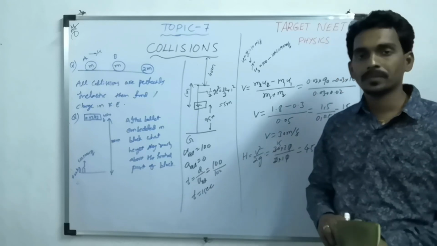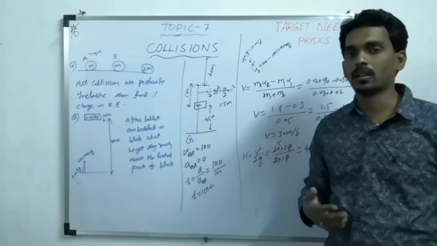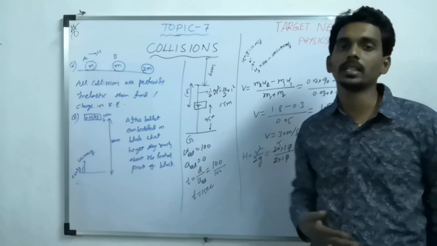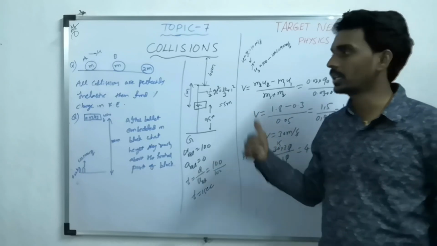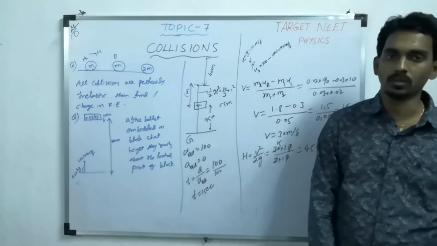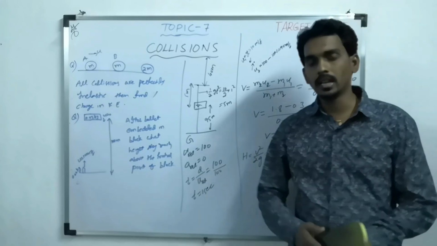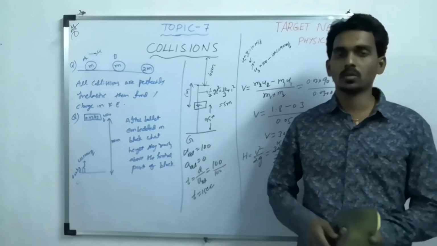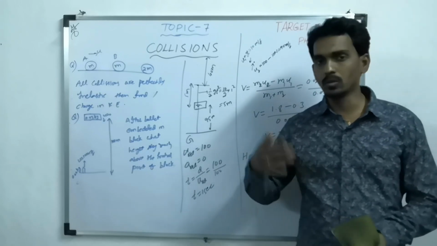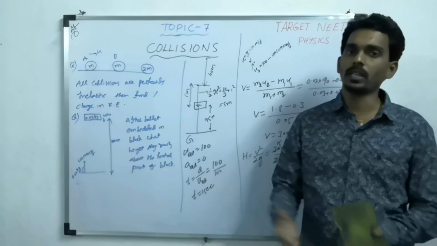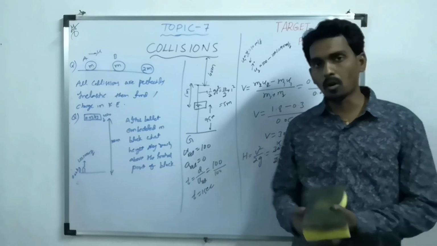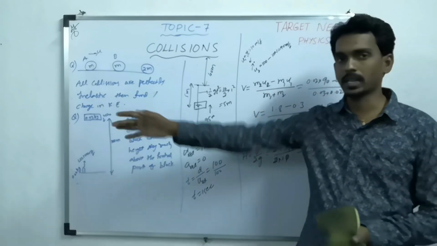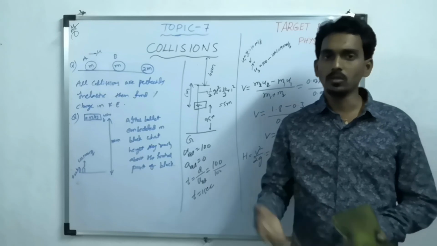This kind of mixing of different concepts is one of the typical types of questions which we can get from the entrance point of view. So please try to understand and practice them so that you get the idea of how to apply physics in solving questions. I hope all of you understood and you will practice. Thank you so much.